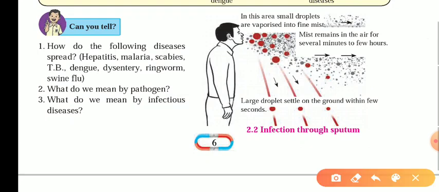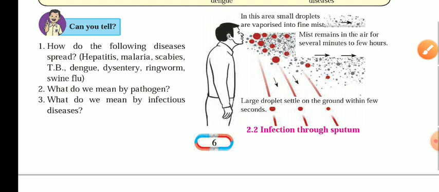Here they have shown how diseases get spread. Infection through sputum means, if a person has a cough, how does it spread? You can see that when the person is coughing or sneezing, the area near the mouth has a dense infection. In this area, small droplets are vaporized into mist.